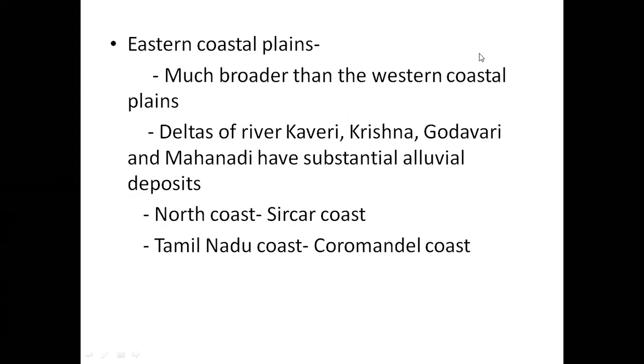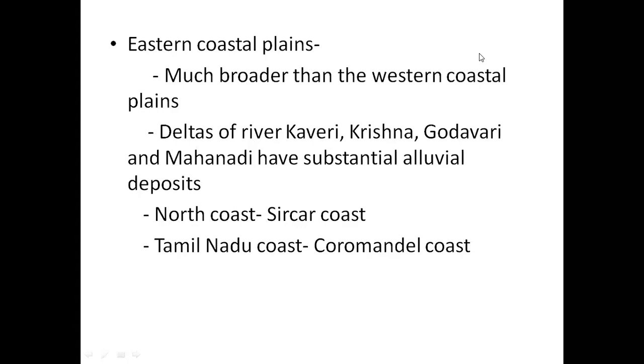So a delta is the area which is formed before the river meets the sea or the ocean. It's a triangular area kind of thing. Whenever a river meets the ocean, before that it forms a delta, a triangular structure. So the deltas formed by different rivers like Kaveri, Krishna, Godavari and Mahanadi are very, very fertile. They have substantial deposits of alluvial soil, and these alluvial soils are very much fertile.